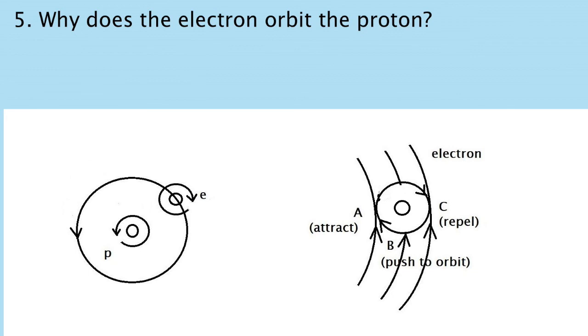At A, both the fields of the proton and electron aid each other, or the proton and electron attract each other, which makes the electron stay at a distance to the proton. At B, the field of the proton pushes the electron to orbit it. At C, the field of proton and electron repel each other, keeping the electron at a distance. So, the dynamics of A and C makes the electron stay in orbit, as at B the proton pushes the electron to orbit it. The same could practically be said between the Earth and the Moon, and the Sun and the planets.